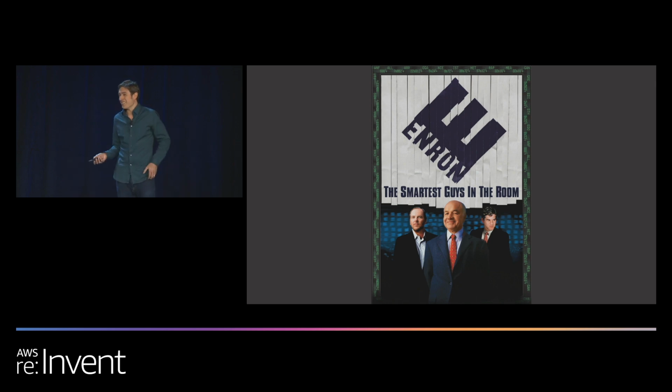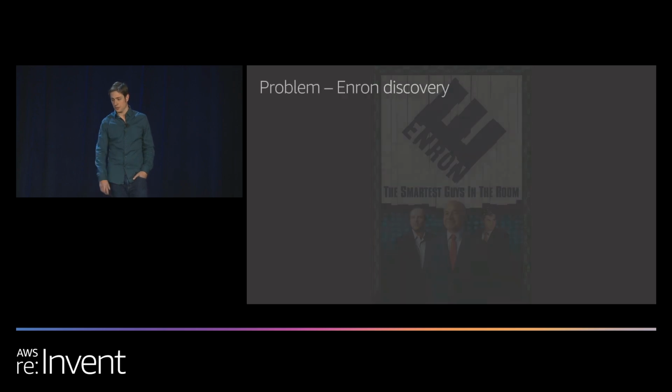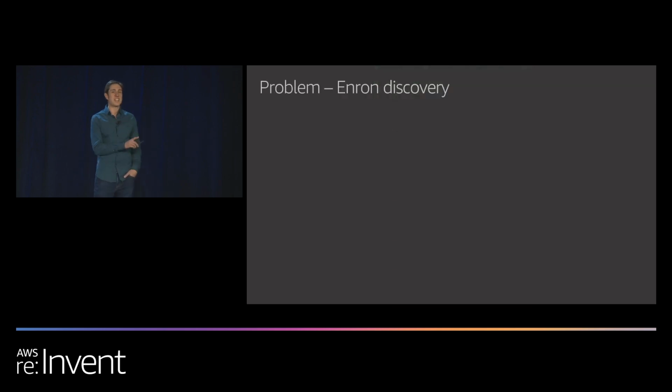So, what does this have to do with AWS and MongoDB? We're about to show you. Let's take a look at one of the key challenges in building a case against Enron, document research. Document research is difficult. Document research is time-consuming. Let's start our investigation by focusing on the corpus of Enron's emails at the time of their demise.